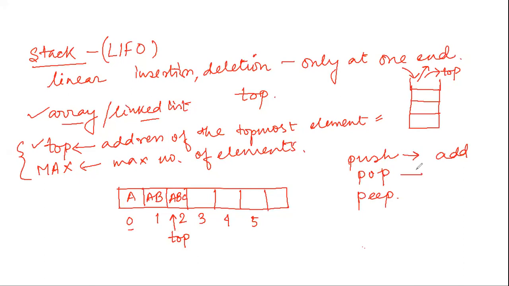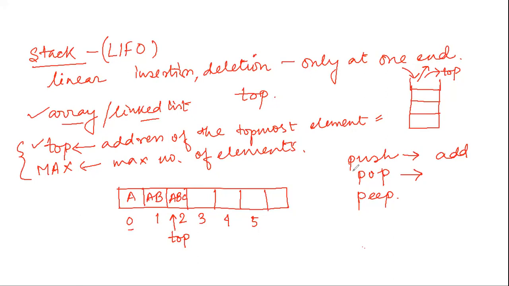And this pop operation, when we say pop stack, it means it will delete the topmost element from the stack. So if I want to delete two elements from the stack, then I will call this pop operation 2 times. So always it will delete one element, or always it will add one element at a time. So by calling the push operation 3 times, I will be able to insert 3 items. By calling the pop operation 5 times, I will be able to delete 5 items. So like this it will work.